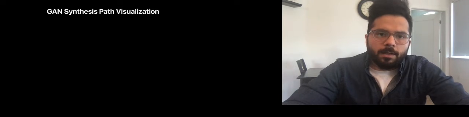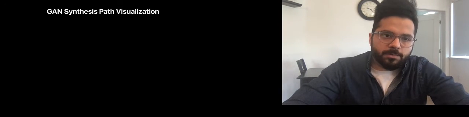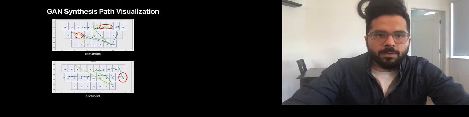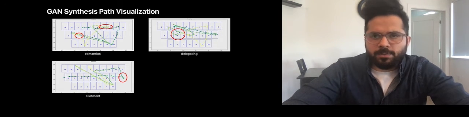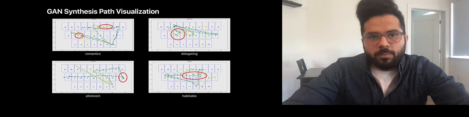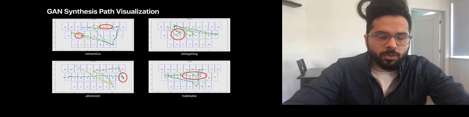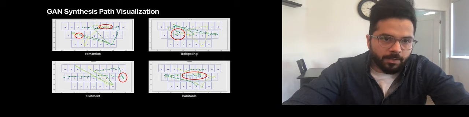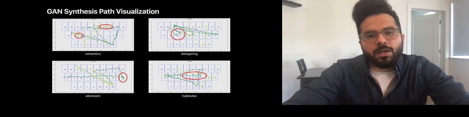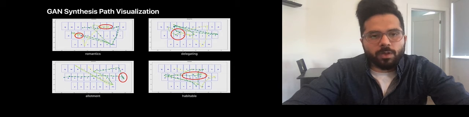Let's look at some more examples. These are all paths generated by our generator. And if we pay attention to these circles, then we notice that they are mostly user-like artifacts. But sometimes the GAN introduces artifacts like the ones shown in the image for the words allotment and habitable. But empirically, we see that the presence of such artifacts only makes the recognition model more robust.